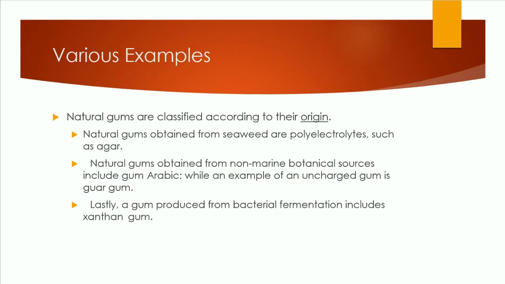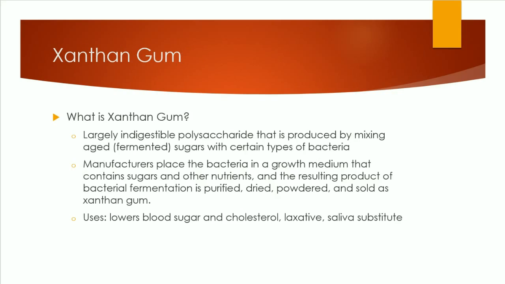The second category is natural gums obtained from non-marine botanical sources, and these are going to include your gum arabic, while another example of an uncharged gum from a non-marine botanical source is going to be your guar gum. And lastly, you can have gum produced from a bacterial fermentation process, and this is going to be your xanthan gum.